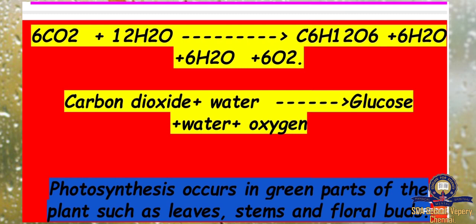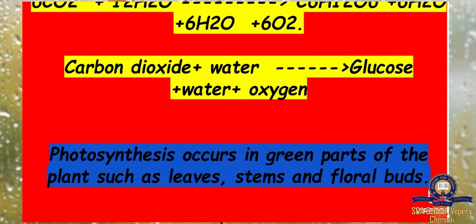The reaction is 6 CO2 plus 12 H2O gives C6H12O6, which is nothing but glucose, plus 6 water molecules as well as oxygen. So the equation expressed in words: carbon dioxide plus water gives glucose, water plus oxygen.